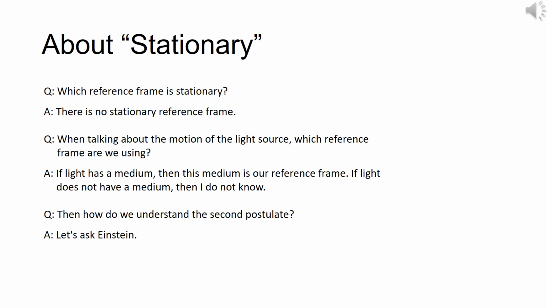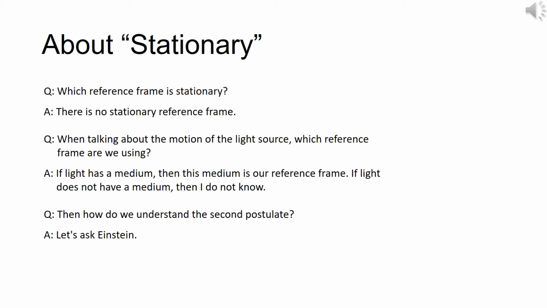When talking about the motion of the light source, which reference frame are we using? The answer is, if light has a medium, then this medium is a reference frame. If light does not have a medium, then we're not really sure. So, final question. How do we understand the second postulate?